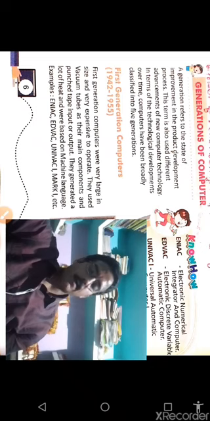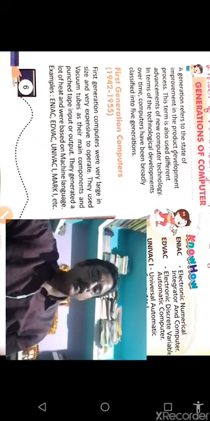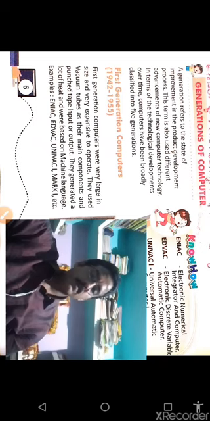About 1000 circuits per cubic foot were used. Examples of first generation computers are Mark I, developed in 1944, ENIAC in 1946, and EDVAC in 1947.